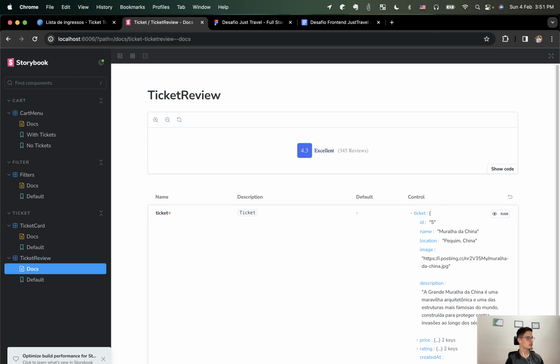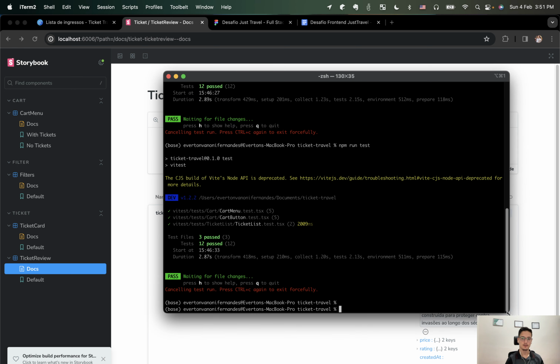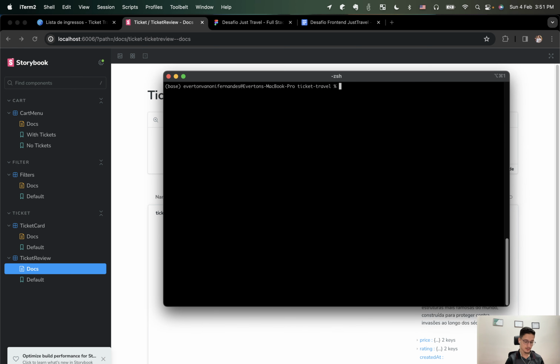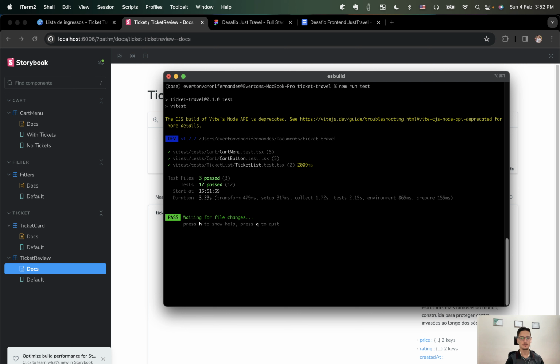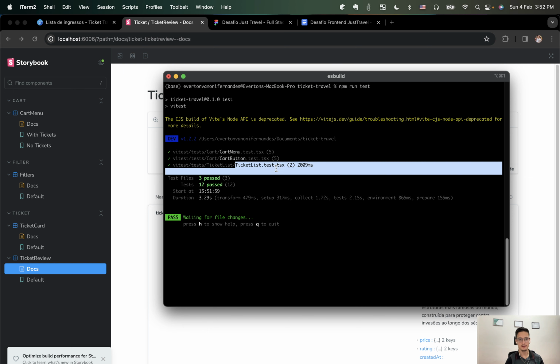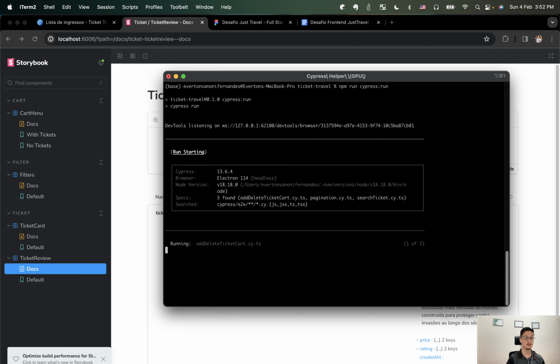I also created two types of tests: unit tests using Vitest, and end-to-end tests using Cypress. To run the tests, we can run npm run test, and it will execute all unit tests. Look, we have three tests, one for cart menu, cart button, and ticket list. And we also have the end-to-end tests that we can run with npm run cypress run. It will run all three tests in headless mode.